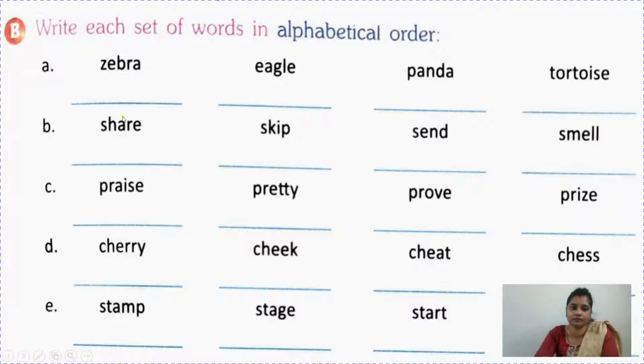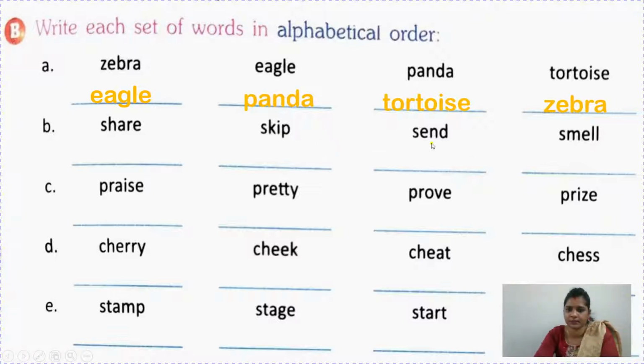Now let's do the book exercise. Write each set of words in alphabetical order. So let's read the words first. Zebra, eagle, panda, and tortoise. We know that among Z, E, P, and T, E comes first, so we will write eagle first. After that P, panda, then T, tortoise, and Z comes last, so zebra.